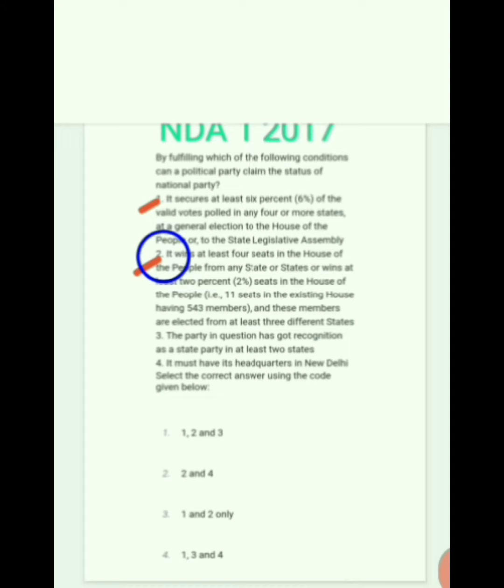Then the third statement: the party in question has got recognized as a state party in at least 2 states. It is wrong. It must have its headquarters in New Delhi. No, it is wrong. So the correct answer is option 3, both 1 and 2.